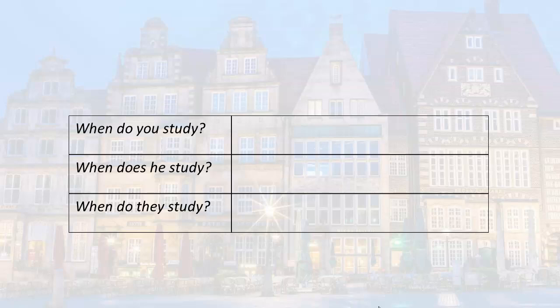So put it all together. So we have when is wann, and then you study is lernst du. You study in normal word order is du lernst, but in the question we have to reverse the order. So we put it all together and we have the question, wann lernst du? When do you study? Wann lernst du?